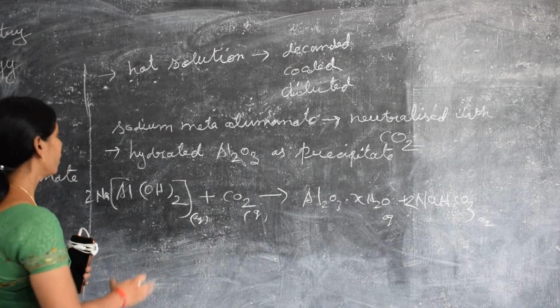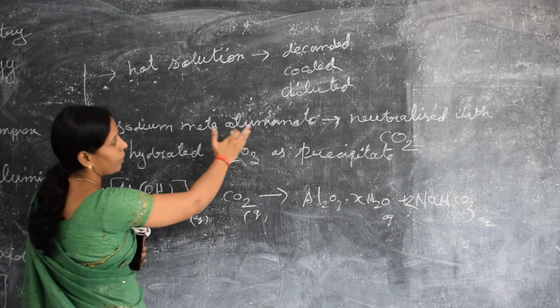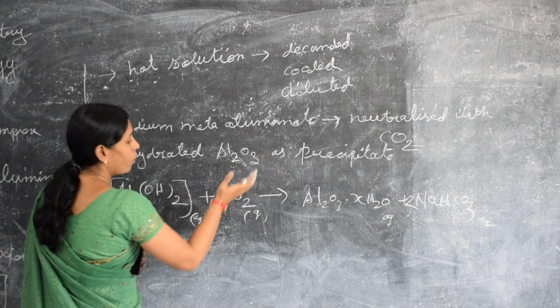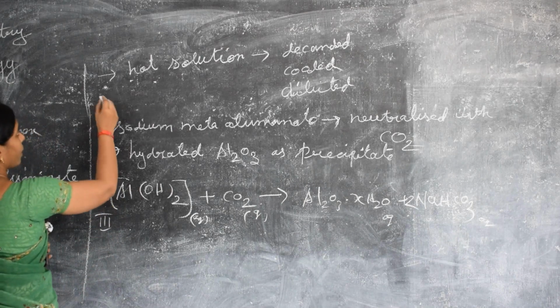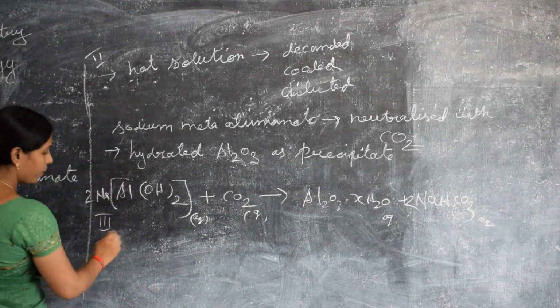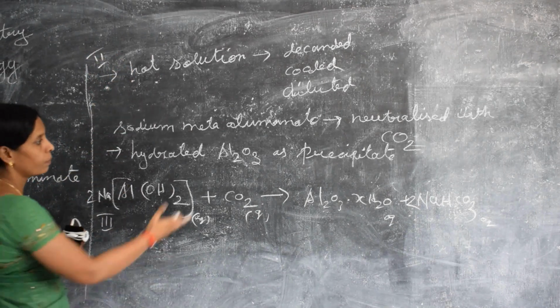Now the precipitate is formed, so we have to filter the precipitate. This is the second step. What is the third step? Filter off the precipitate.